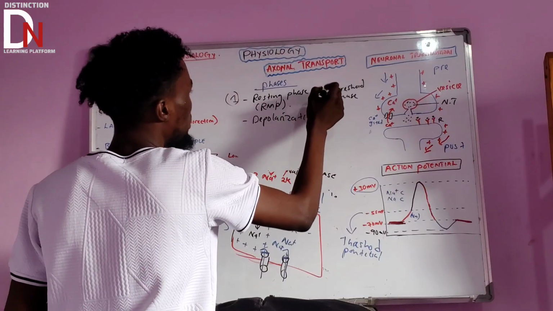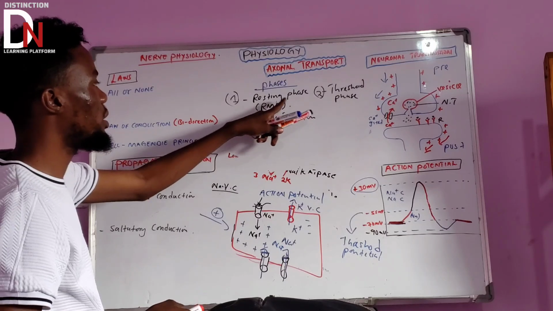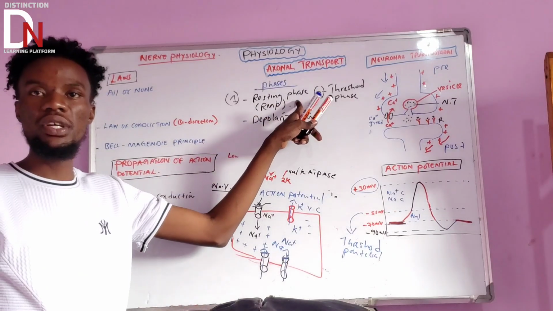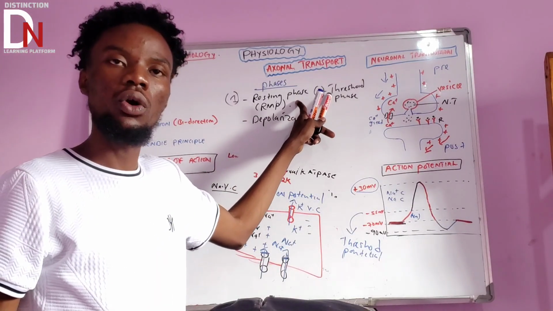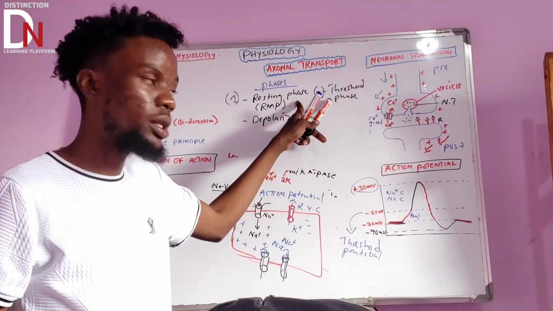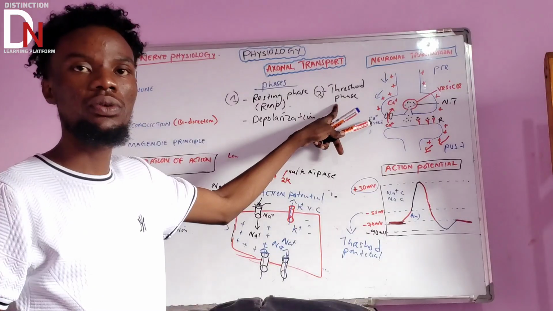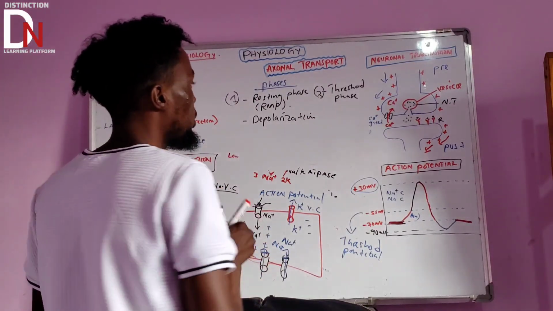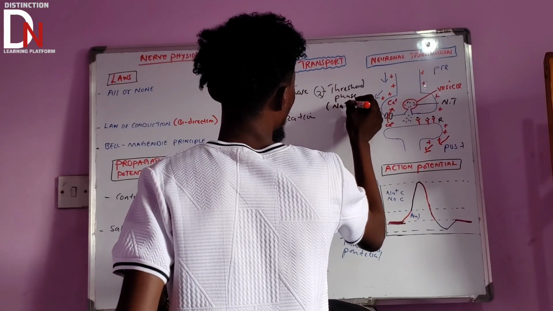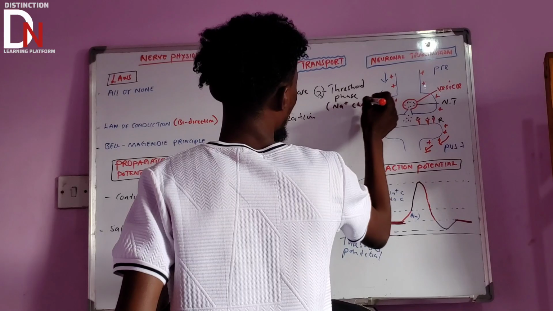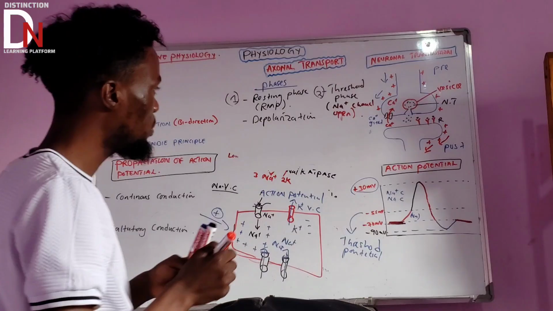The second one, what happened is what? The threshold phase. So under the resting phase, do you remember what was happening? In the resting phase, you are not having the sodium channels opening. There is no sodium opening there. But the sodium gated channels opening will start from where? The threshold potential. So in the threshold phase, a little sodium channel is opening, but they are not a lot here. Okay, so that's what happens.